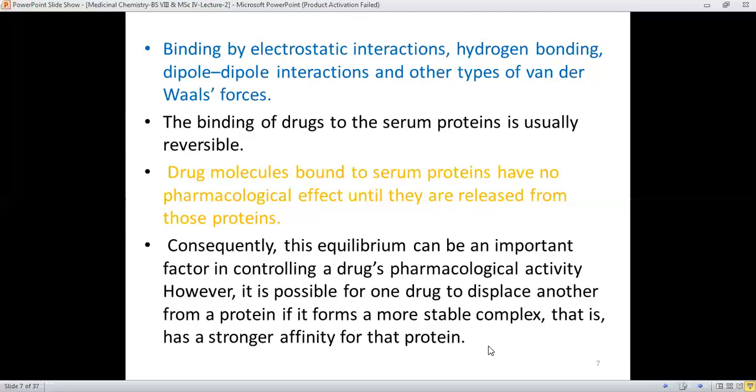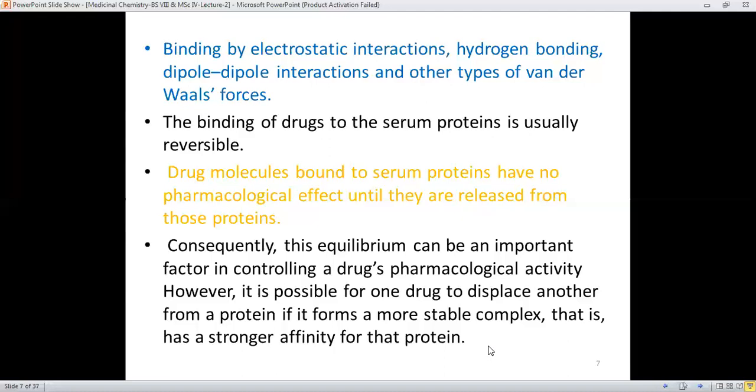It means that some displacement mechanism is also there if some other drug molecule is also present. It means that you are going towards co-administration. Like I have taken the brufen, and along with it I have also taken augmentin. It means that in the bloodstream augmentin molecules are there, and also co-amoxiclav, and also brufen in the form of flurbiprofen, ibuprofen.